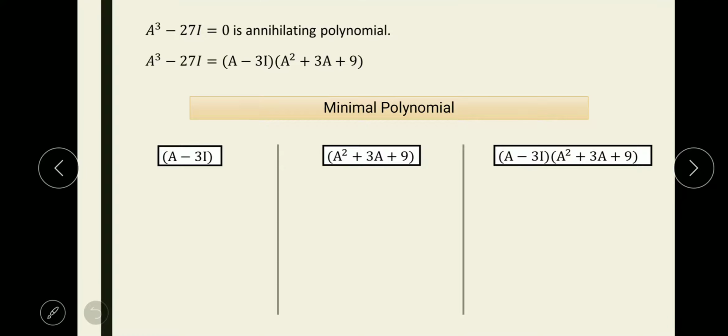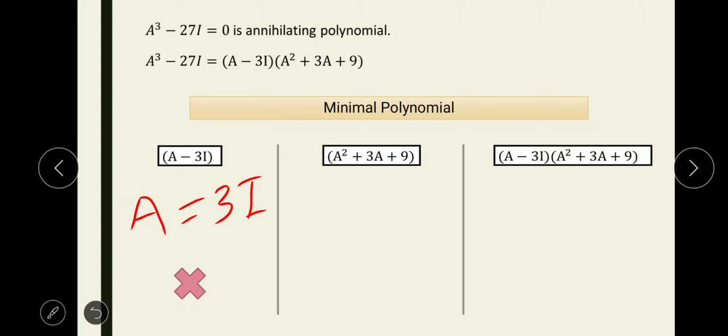I will take the pen. If this is the minimal polynomial, what will you get? A is equal to 3 times I. What does it mean? We have already been given that A is not equal to 3I, so we cannot consider this case, because if we take this as the minimal polynomial, then we will get A is equal to 3I.